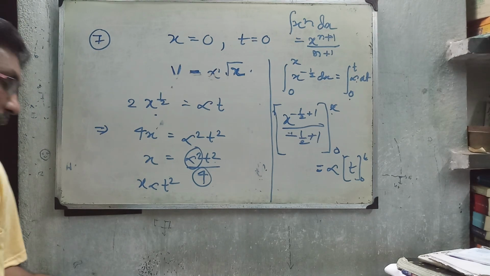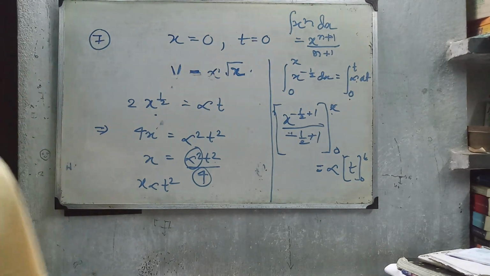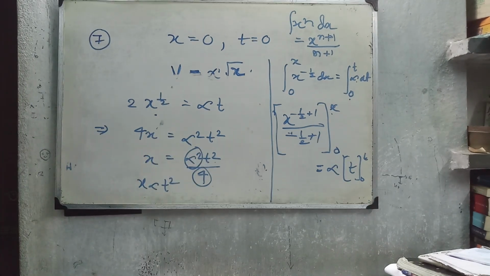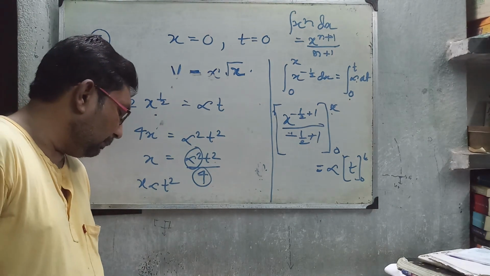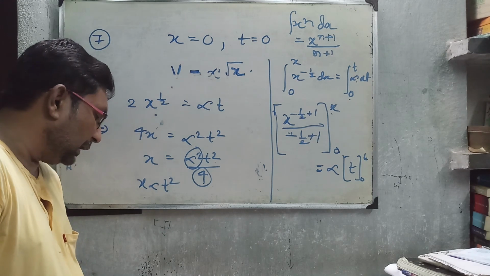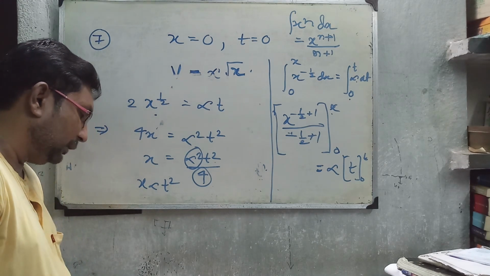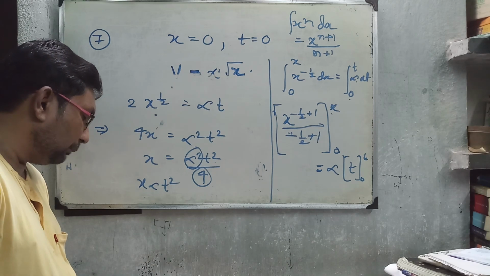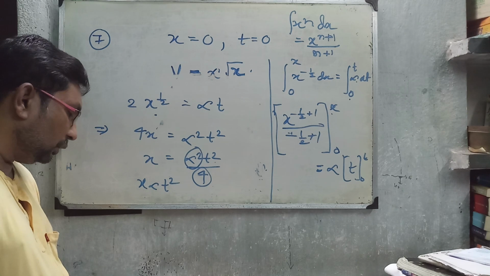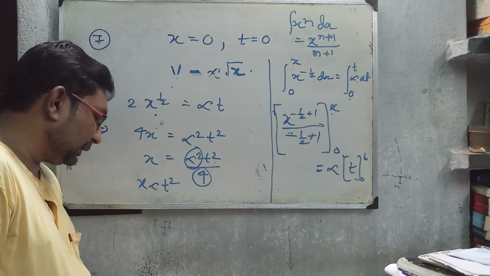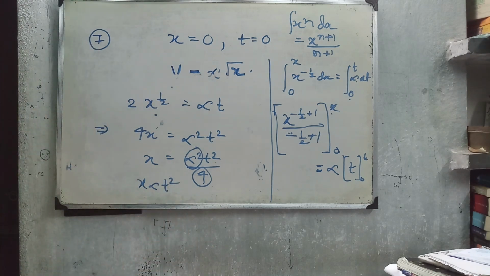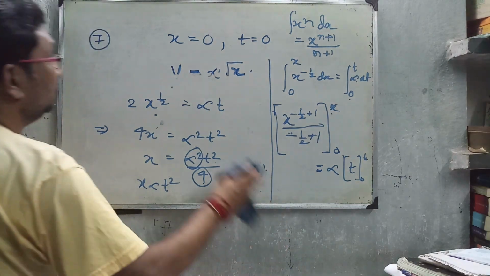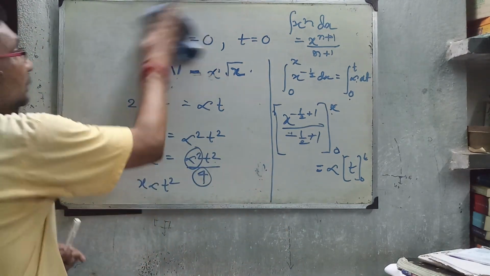Today's last question. The velocity of a particle is v equal to v0 plus gt plus ft square. If the position is x equal to 0 at t equal to 0, then find its displacement after time t equal to 1 second.